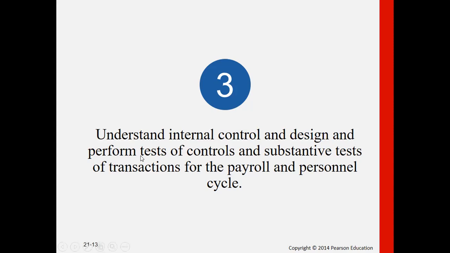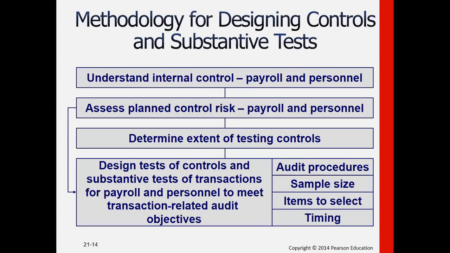Number three, understand internal control and design and perform tests of controls and substantive tests of transactions for the payroll and personnel cycle. Similar with the other cycles. To do such, we have to understand first the internal controls present, whatever step, process, procedure, framework or convention that is intended to have effectiveness and efficiency of operations of the business or client, but primarily also for the fairness and reliability of financial reporting, as well as the other objectives under the COSO framework.